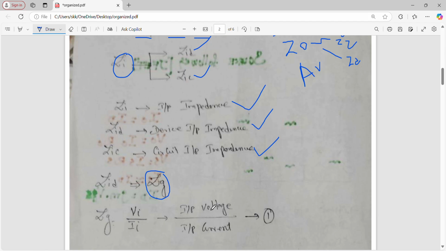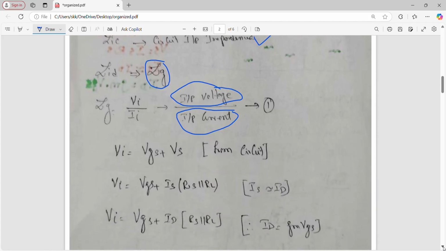Now we find out the ZG. Okay. What is input impedance? Input impedance is equal to input voltage divided by input current. We know very well that Z is equal to R is equal to V by I, right? So Zg is equal to V by Ii.